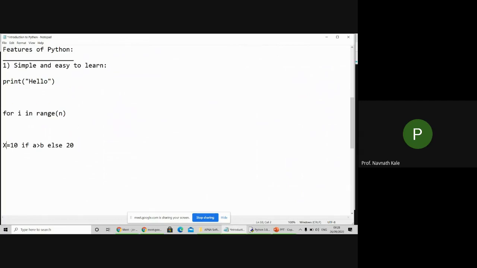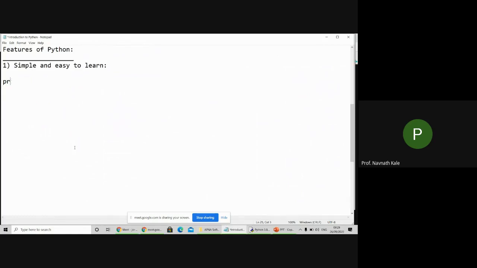How simple it is. Means based on this condition, we are assigning value to variable, that is to x. If this is true, then assign 10 to x. If this condition is false, then assign 20 to x. So in one line, we can write this code. Means to assign a value to variable, one line code is enough to assign value to any variable, right? So how simple it is. This is very simple and easy to learn language.